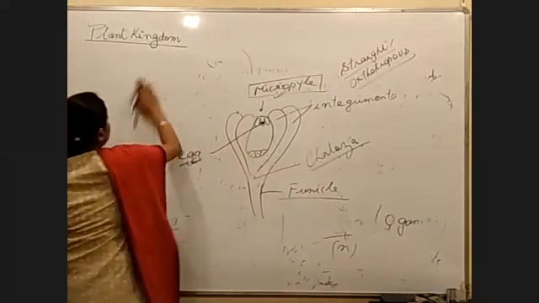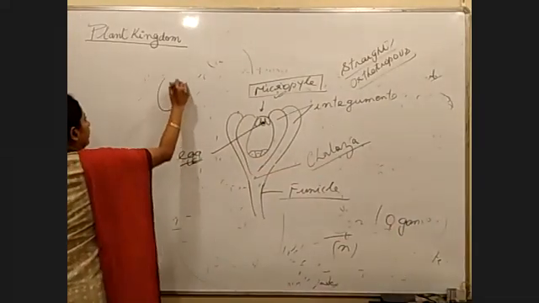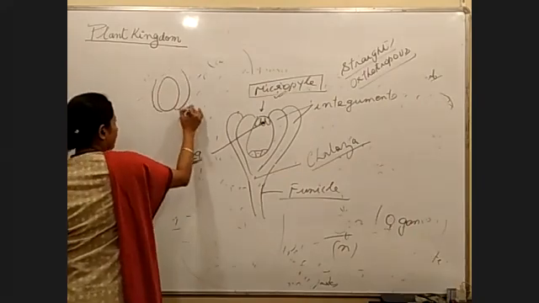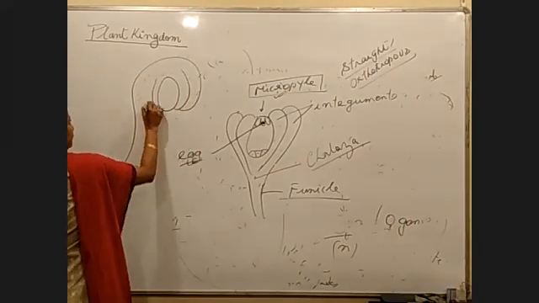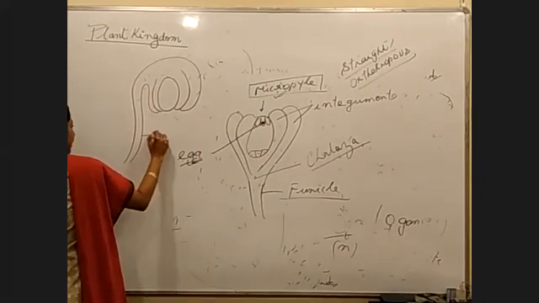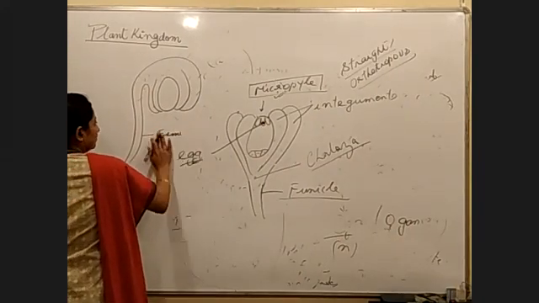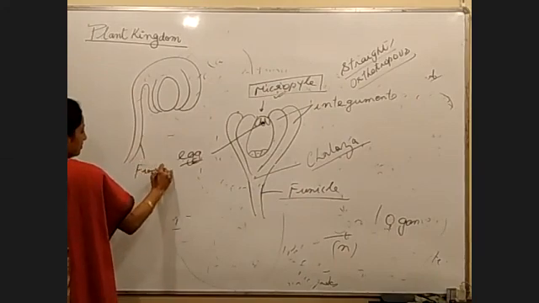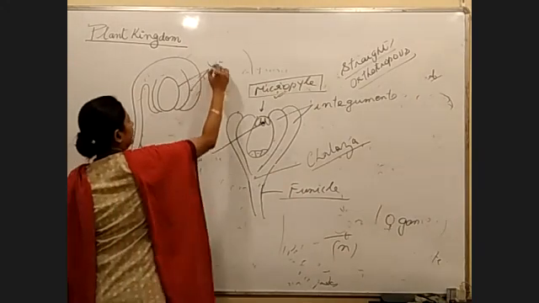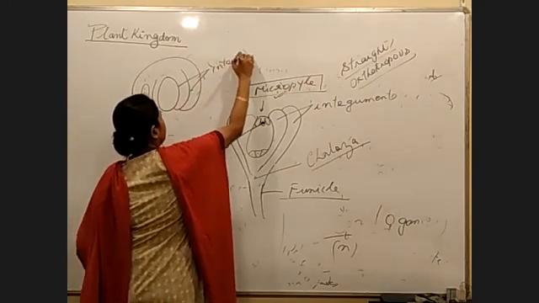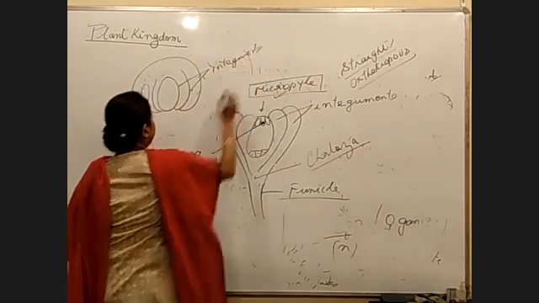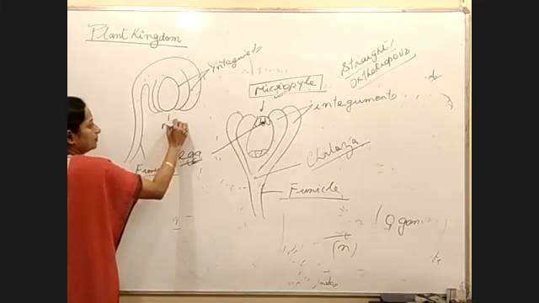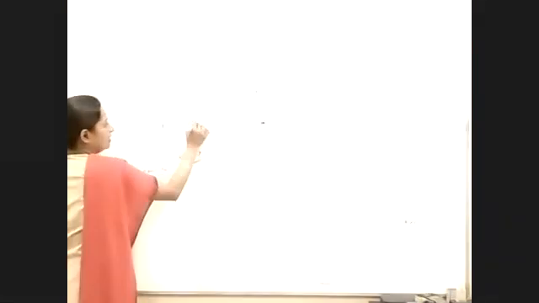If we are talking about this condition, there is one embryo sac, one integument and another integument, and this is the funicle. And this is the area where the integuments are not present, so what do we call it? The micropyle.